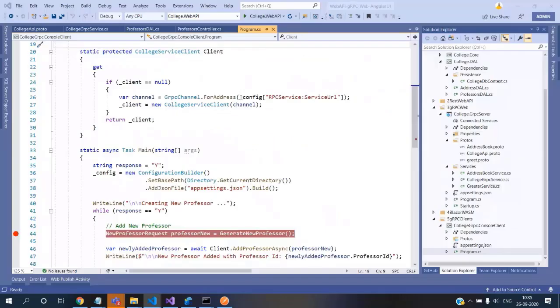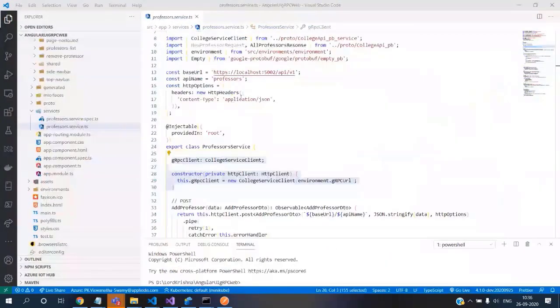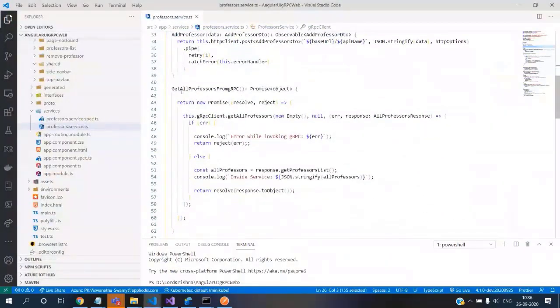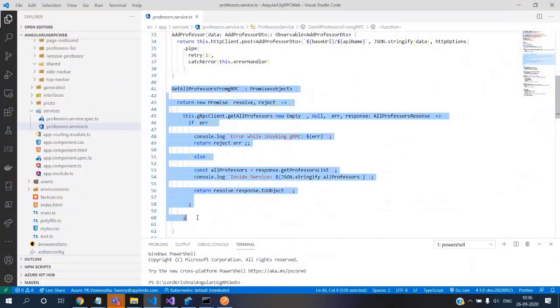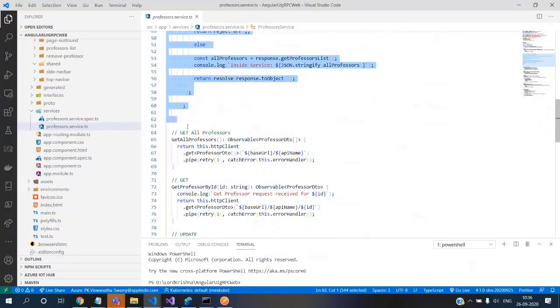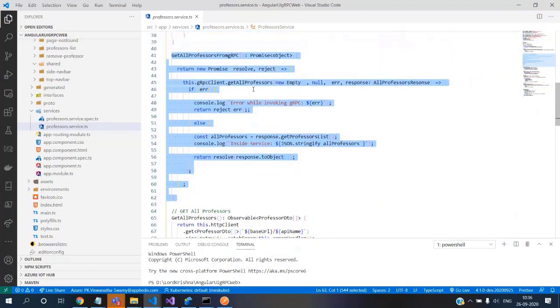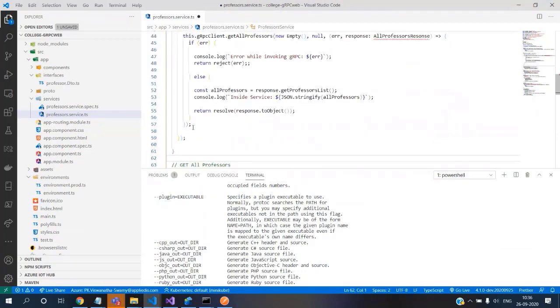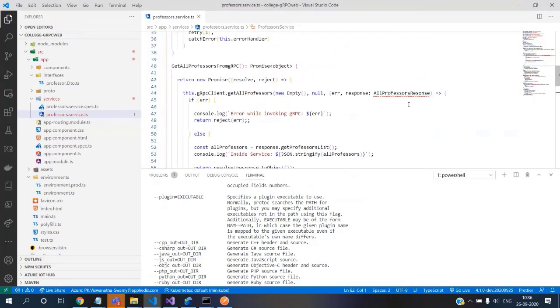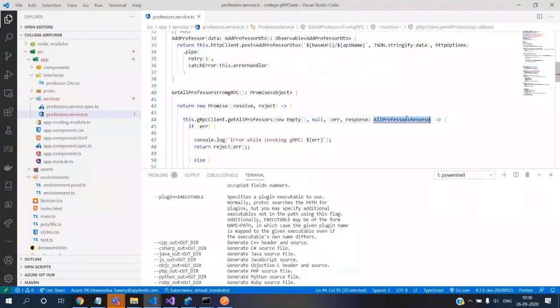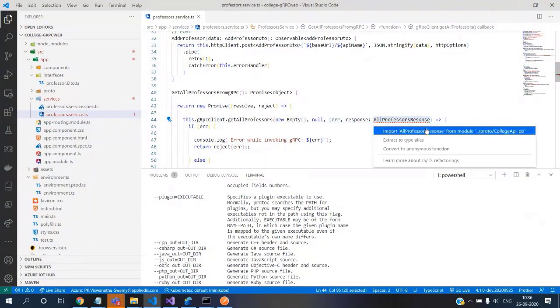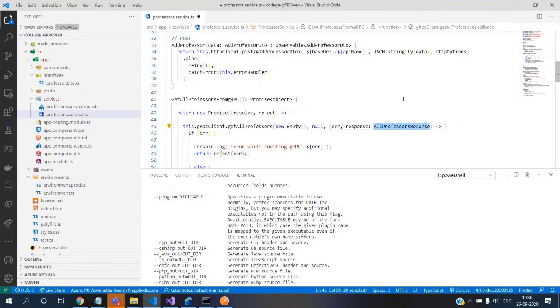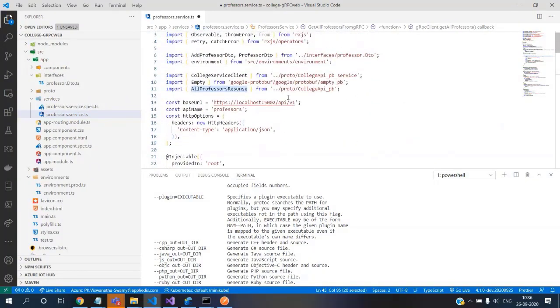And now the next thing we need to do is grab this get all professors. I go grab this guy and drop it here. Okay, now let's discuss what we're doing. Okay, get all professors, NuGet package, go get it from there. Okay, that's also there. Why did I miss it here?